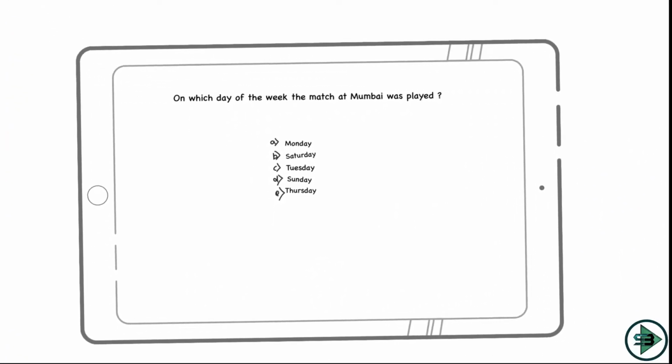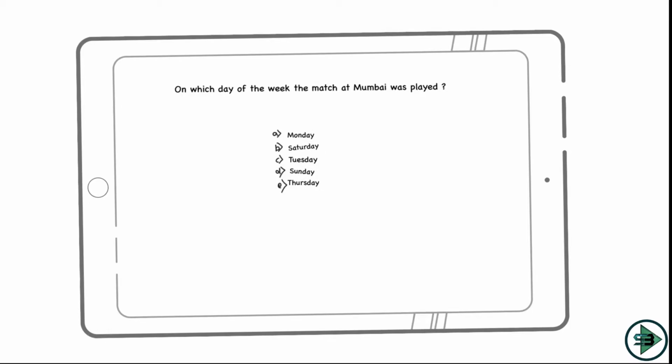So let's come to this. Which option is Saturday? Yes, so option number B is the answer to this. On Saturday the match at Mumbai was played.